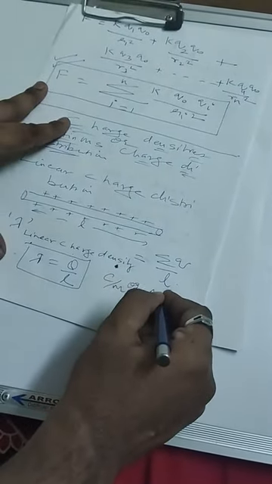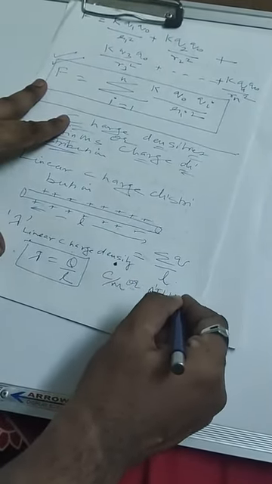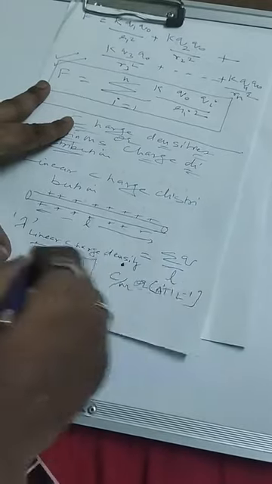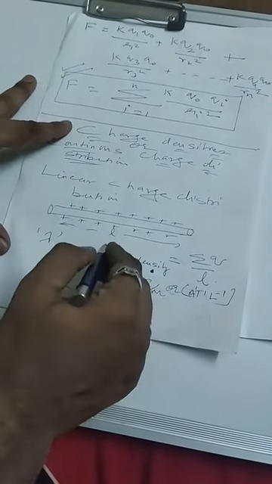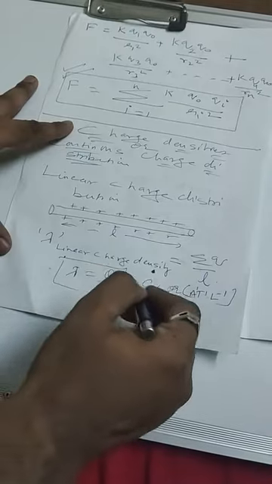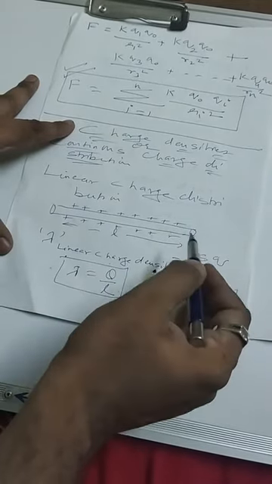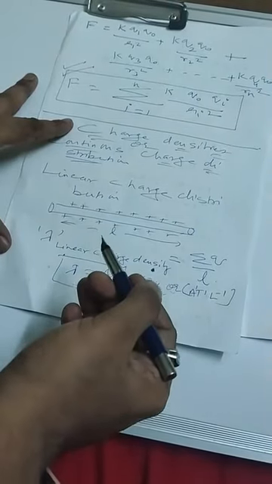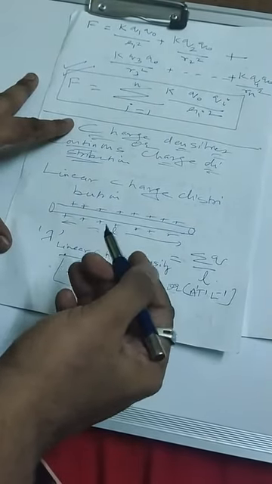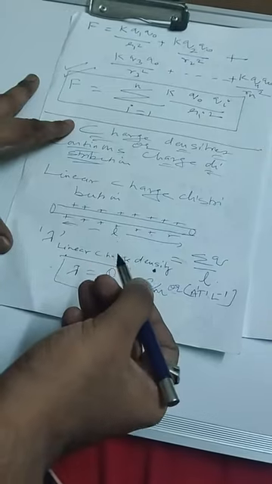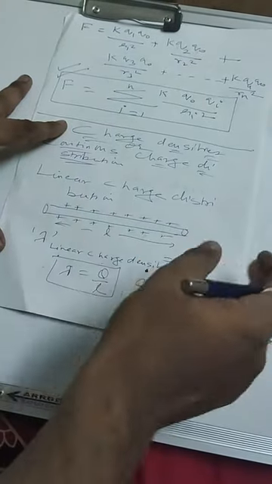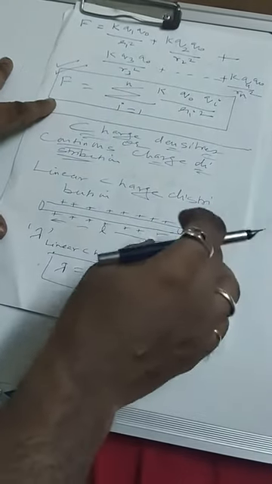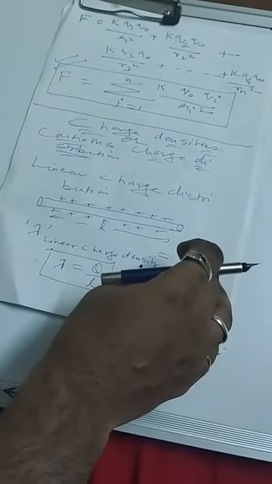What are the dimensions? A1 T1 L minus 1. These are the dimensions of the linear charge density. Linear charge density means total charge per unit length of the wire. Besides this, there are two more charge densities. One is the surface charge density, and the other one is the volume charge density. We are going to study those in the next lecture.